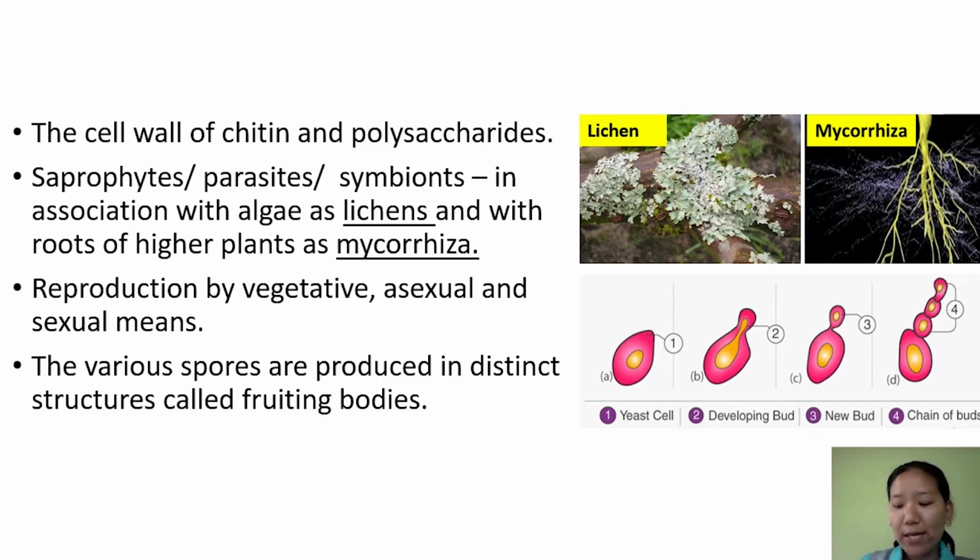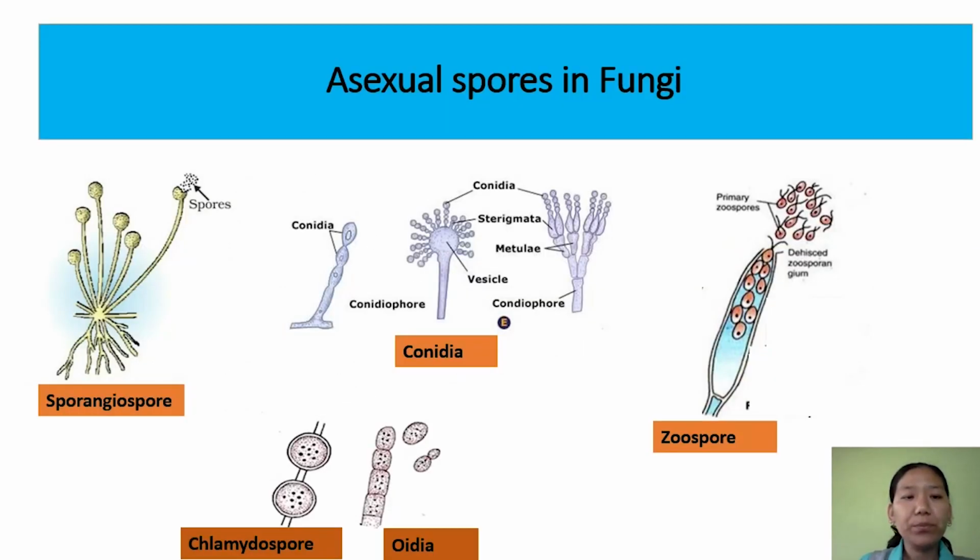Okay, so let us look at some of the asexual spores here. First is sporangiospores. Sporangiospores are non-motile spores which are produced in an enclosed structure called the sporangium. They do not have any flagella, so they are non-motile. And they are produced inside the sac, so they are called endogenous. Next, conidia. These conidia are again non-motile structures, which do not have a common covering, so they are exogenous.